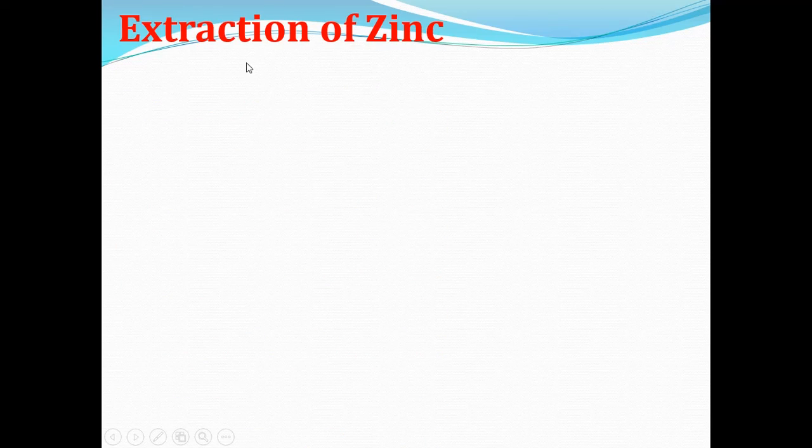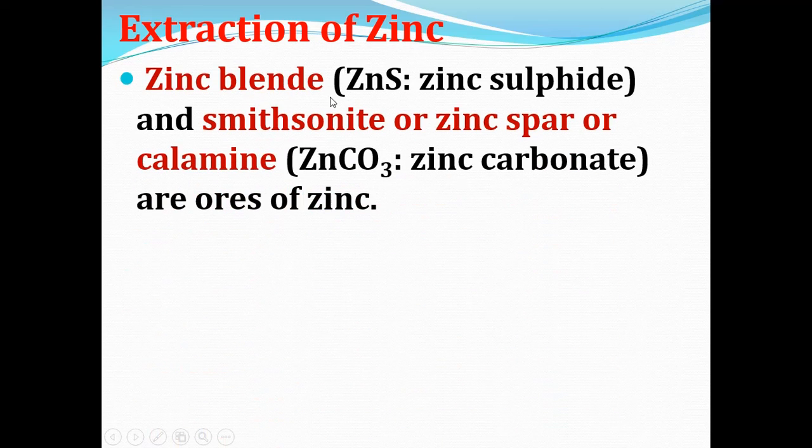Here we can see an example: first, extraction of zinc. Zinc blende, or zinc sulfide, is an ore of zinc, and one more ore of zinc is smithsonite, or zinc spar. It is also called calamine, or zinc carbonate. So zinc blende is also known as zinc sulfide, and smithsonite, zinc spar or calamine is also called zinc carbonate. These two are the ores of zinc.